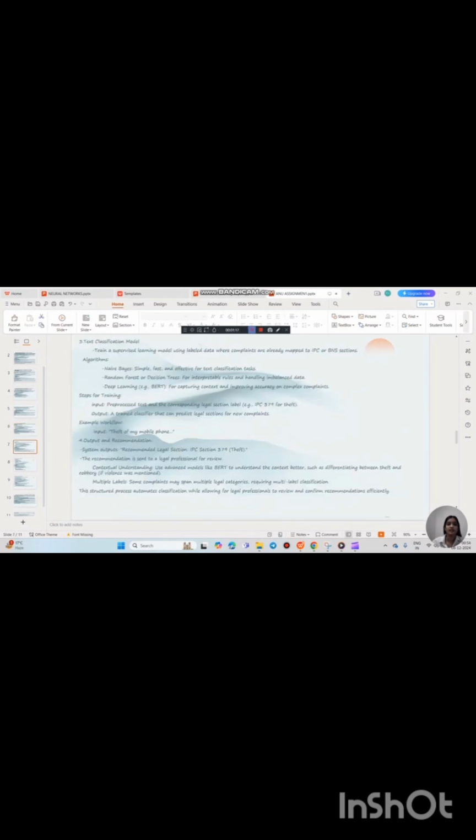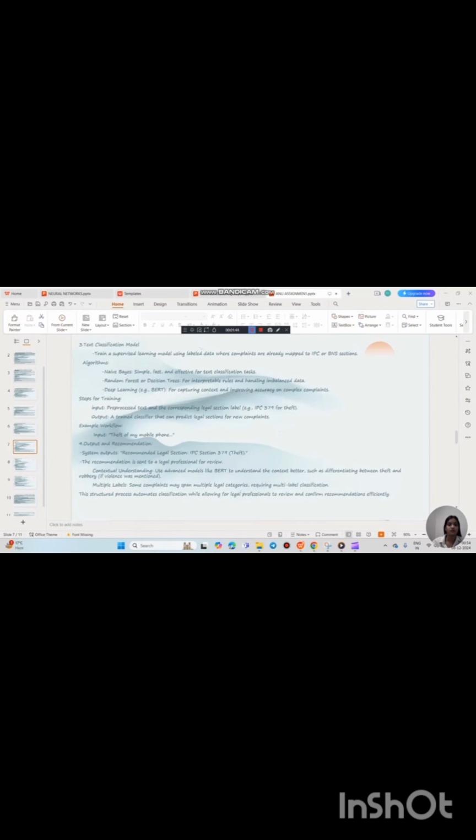Step number 3 is the text classification model. Train a supervised learning model using labeled data where complaints are already mapped to IPC or BNS sections. Algorithms that can be applied are naive Bayes classification, random forest or decision tree, and deep learning. Steps for training are: input, the preprocessed text and the corresponding legal section labels. Output, a trained classifier that can predict legal sections for new complaints.